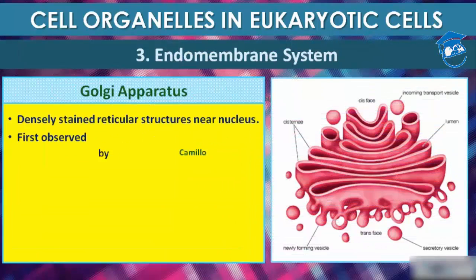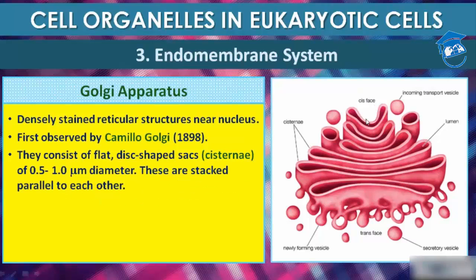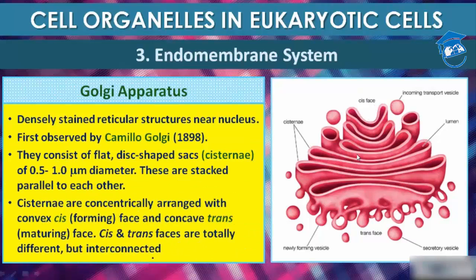Then comes the Golgi apparatus. See, this is the trans face and this is the cis face of the Golgi apparatus. Camillo Golgi first observed a densely stained reticular structure which is present near the nucleus. These were later named Golgi bodies after Camillo Golgi's name. They consist of many flat or disc-shaped sacs or cisternae of around 0.5 micrometer to 1 micrometer diameter. These are stacked parallel to each other. See, these are parallel to each other, right?